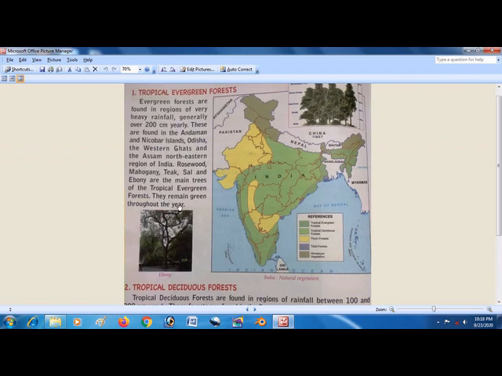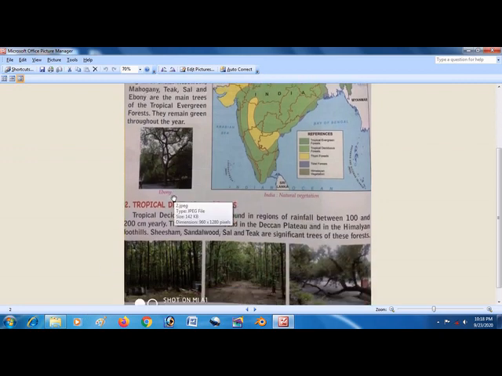Why are they known as evergreen? Because they remain green throughout the year. They don't shed all the leaves together. That is why they are known as evergreen forest. And these are the areas they have shown you: Andaman and Nicobar Islands, Odisha, Western Ghats, Assam, the northeast region of India. These are the things.